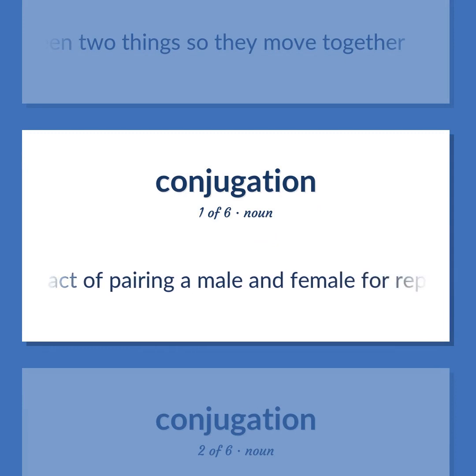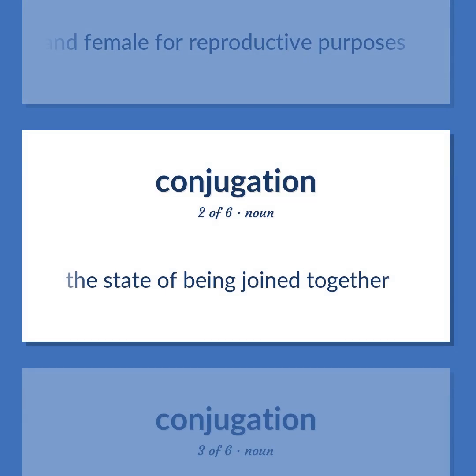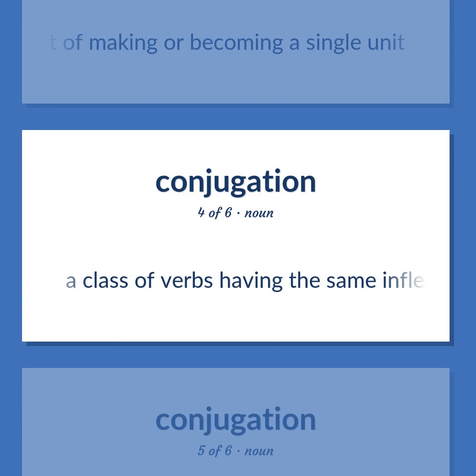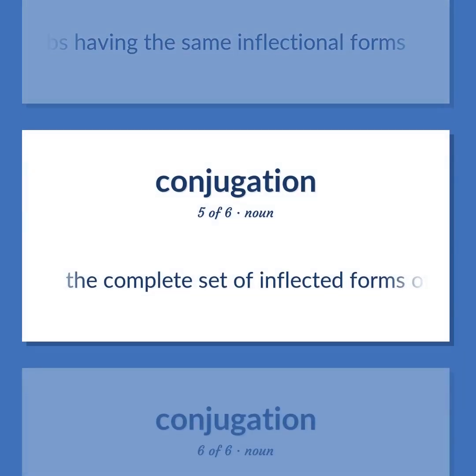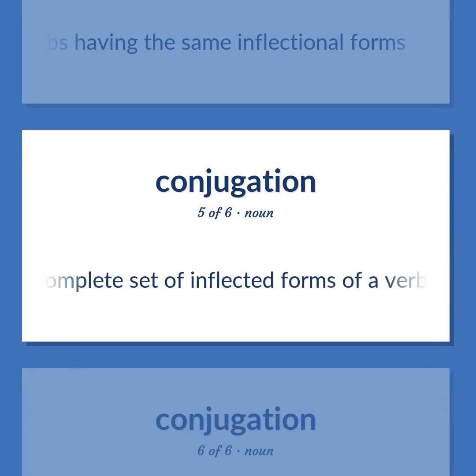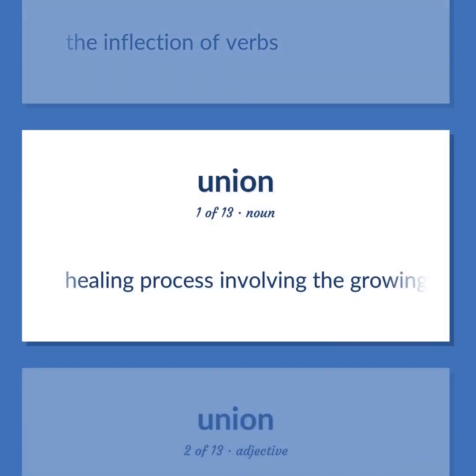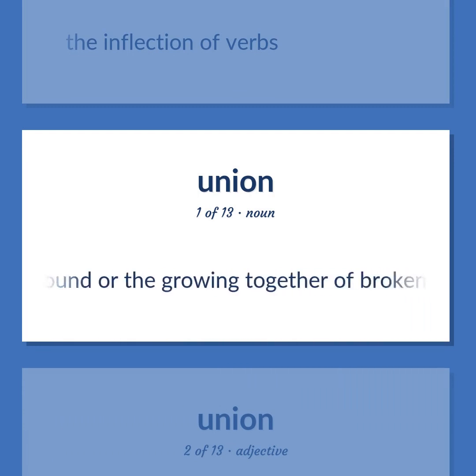The act of pairing a male and female for reproductive purposes. The state of being joined together. The act of making or becoming a single unit. A class of verbs having the same inflectional forms. The complete set of inflected forms of a verb. The inflection of verbs. Healing process involving the growing together of the edges of a wound or the growing together of broken bones.